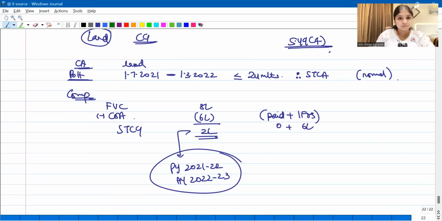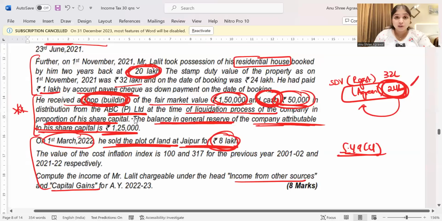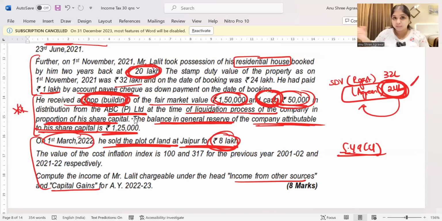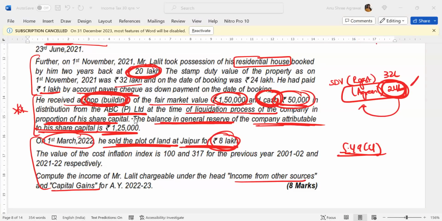Okay, and through this question, even 49 subsection 4 was a very important discussion for us. When I received the gift, if it is exempt for me, same thing when I sell away later, 49 subsection 1 will apply. In 49 subsection 1, I will consider the previous owner also. But when I received the gift, if it was taxable for me, later when I sell the same gift, 49 subsection 4 will apply, in which I don't consider the previous owner at all.